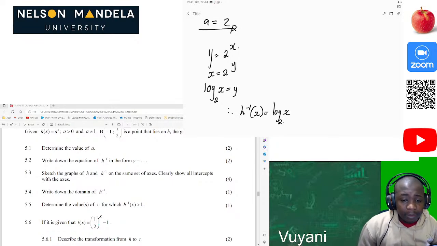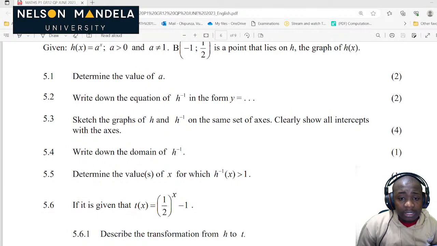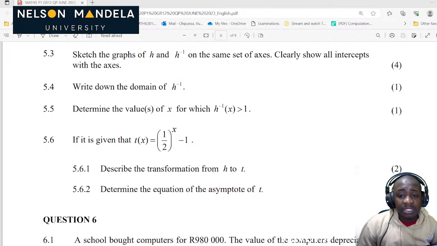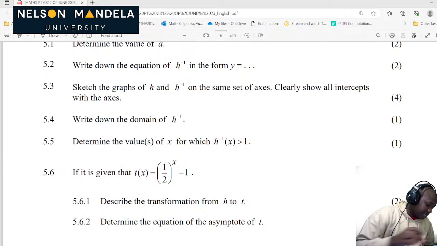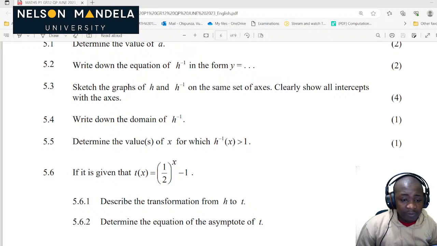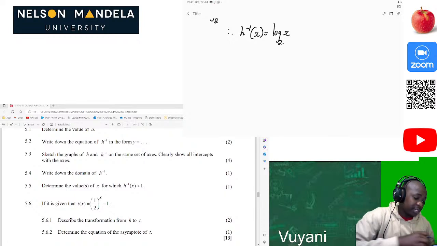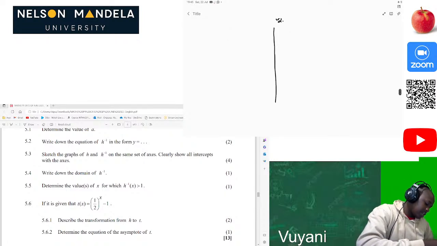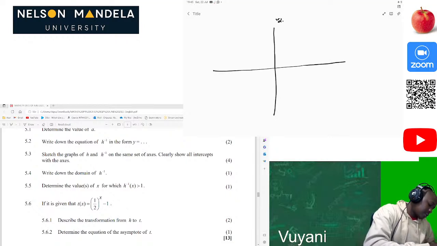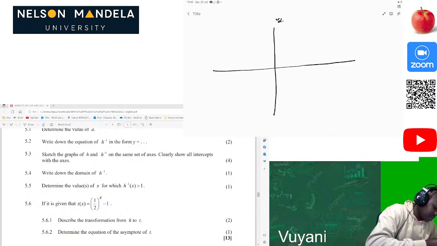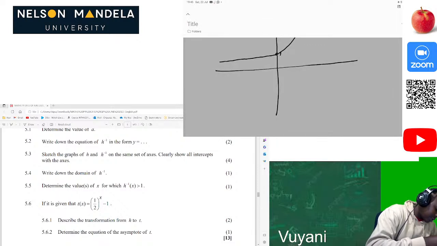Now they are saying sketch the graphs of h and h inverse on the same axis, clearly show all intercepts with axis. Of course, we expected them to ask that question. That's already an easy question for us because we already know all the x-intercept. You also know the point B, which is all located on the function. So this will be our function here. So the first one is the h of x function. Of course, it will pass through point 1, so it's going to be something like this. So this is our h of x.